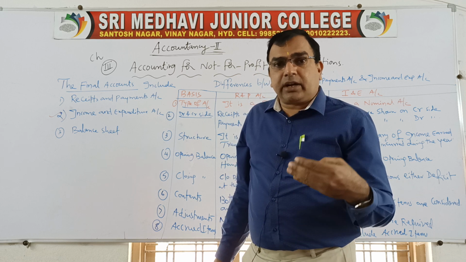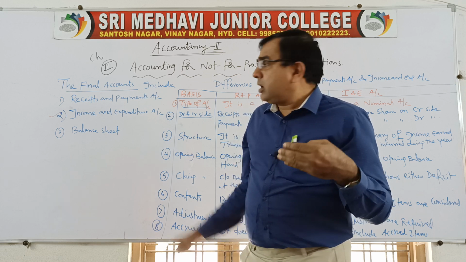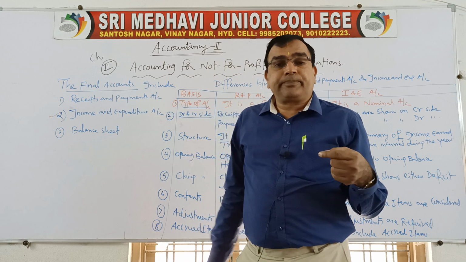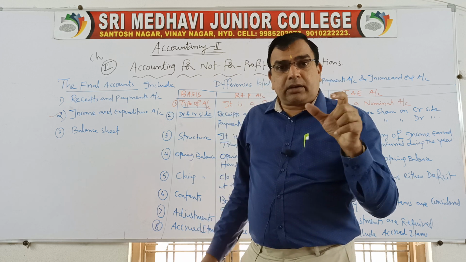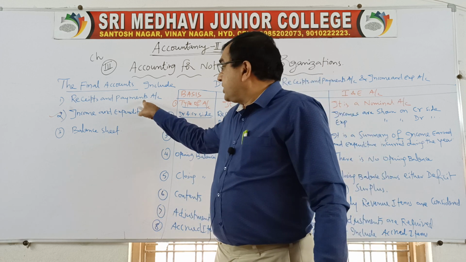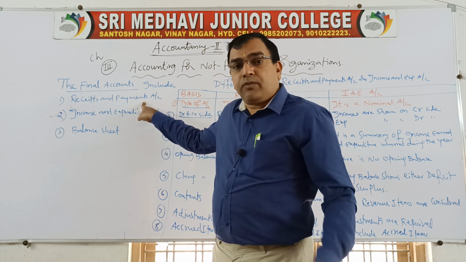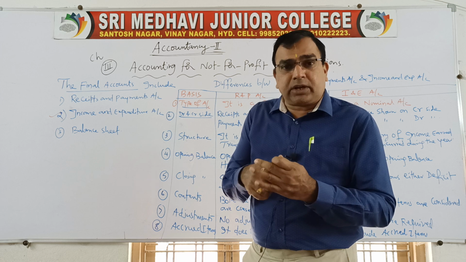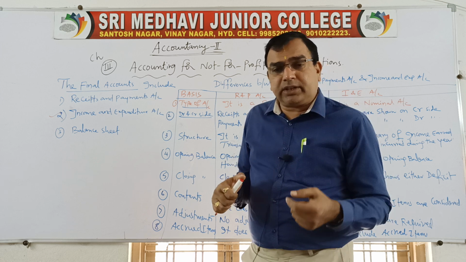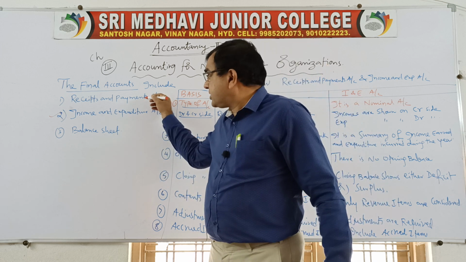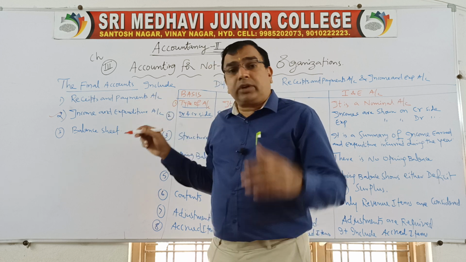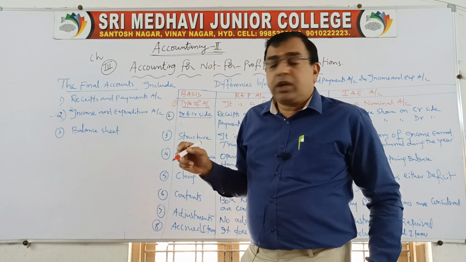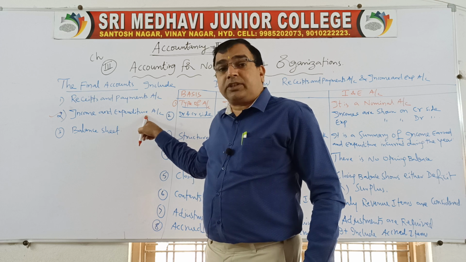Similarly, in second year, in order to prepare income and expenditure account, the examiner will give you receipts and payments account followed by some adjustments. Already you might have gone through the problems and you are well versed with that. So by seeing this receipts and payments account and given adjustments, you will be preparing income and expenditure account.